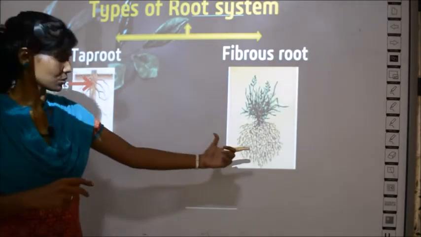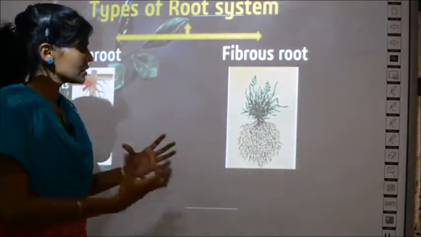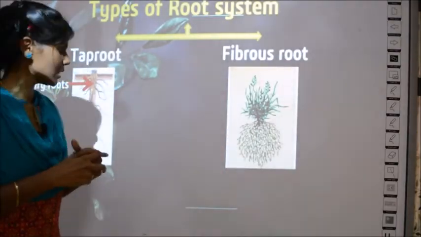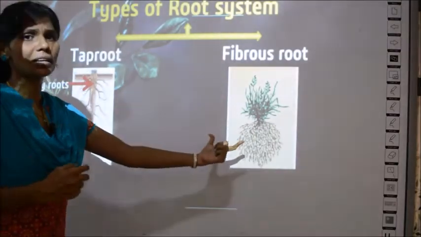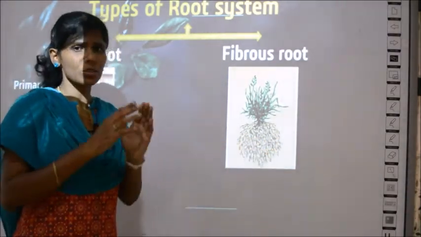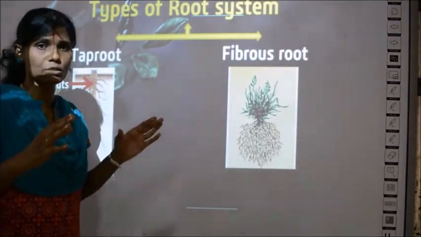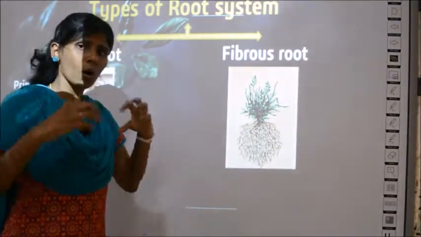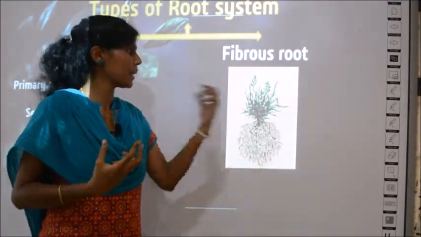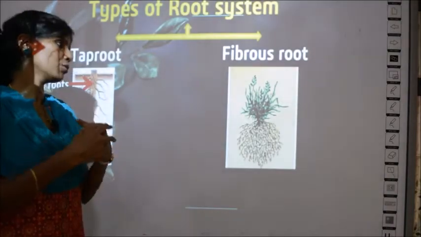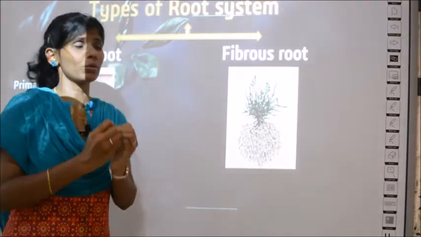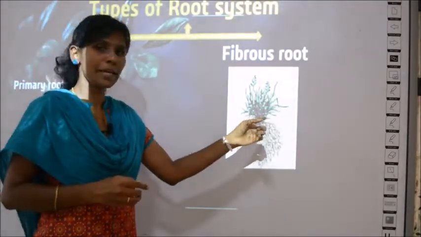Then this is the fibrous root system. What you can see here is the plant, and down below you have a bunch of roots. You can see the difference, no? A cluster of roots is found in the fibrous root system. There is no central root or branches from it; right from the base all the roots arise. So a cluster means a bunch of roots all arising from the base of the plant,